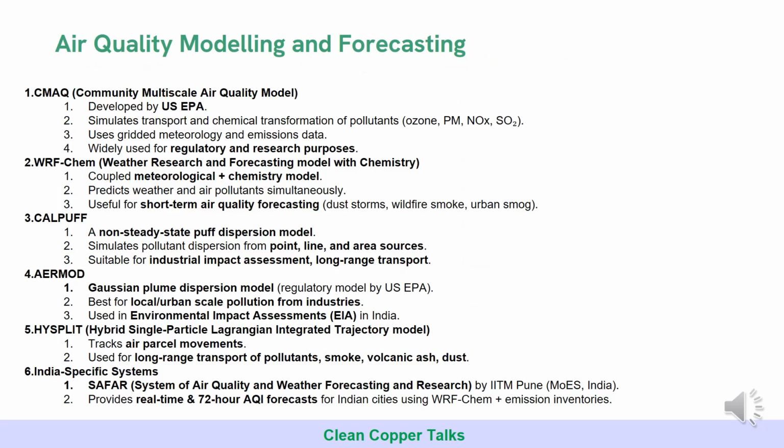Now there are different modeling softwares which are used to model and forecast air pollution, such as CMAQ, Community Multi-Scale Air Quality Model, or the WRF-CAM. Then CALPUFF is there, AERMOD is there, HYSPLIT is there, and the India-specific SUFFER is there. These models need the data, continuous monitoring data. This data is fed into such models, and then they will forecast, depending on the conditions, how the air quality will be in the coming future.